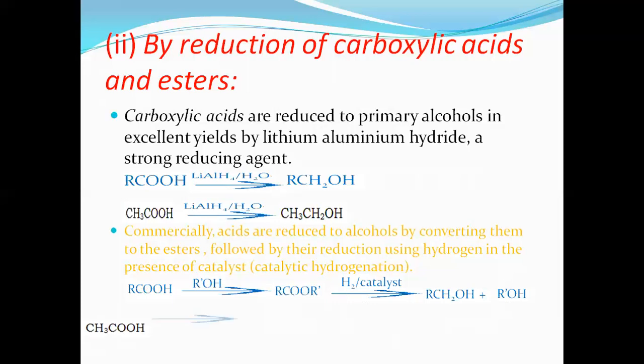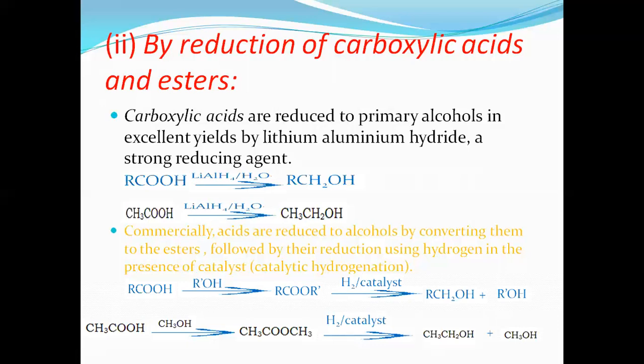Example, acetic acid in the presence of methyl alcohol gives methyl acetate, which on reduction converts into ethyl alcohol with the separation of methanol. This is the reduction of carboxylic acid and esters. Remember, both acids and esters undergo reduction in the presence of strong reducing agents such as lithium aluminum hydride, converting into primary alcohols.